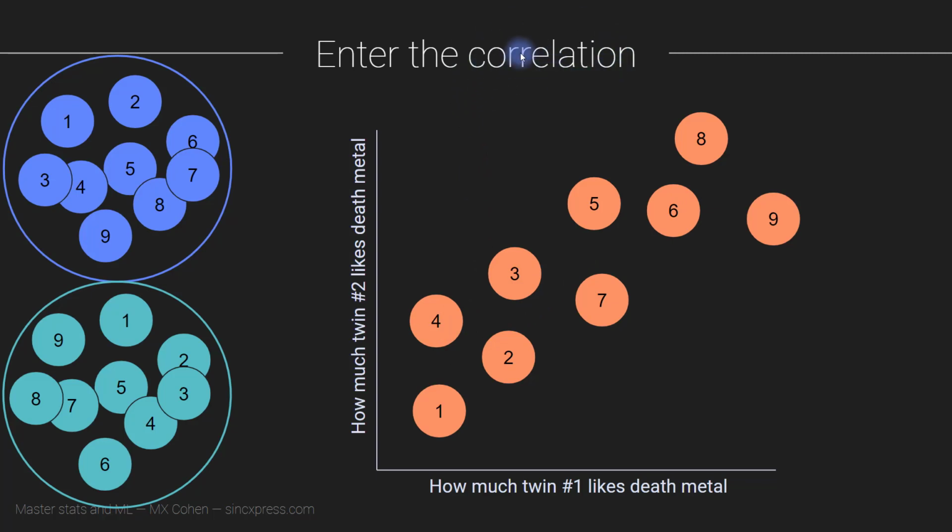With a correlation analysis, we take 2 sets of data points, 2 variables that are somehow related to each other, and we can plot them on a plot that looks like this. It's called a scatter plot or a dot plot. And then we want to find the trend line that's going through them. And that trend line measures the strength of the relationship between these 2 variables, in this case, these 2 twins and their preferences for death metal music.